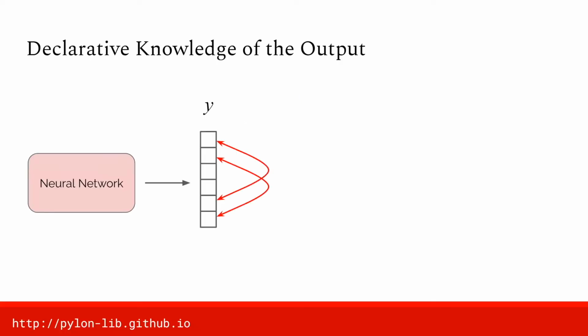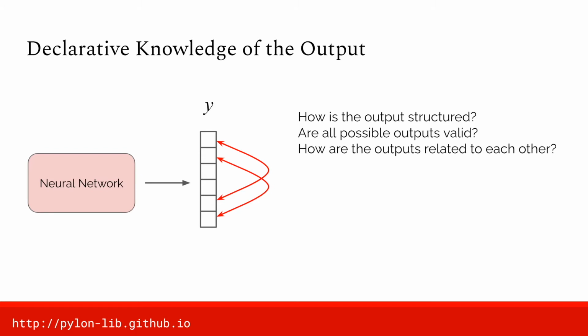Consider neural networks that produce complex outputs, such as sequences, graphs, or even multiple tasks or variables. Now, these outputs are unlikely to be completely unrelated. Often users have knowledge about how this output is structured, which combinations are valid, how these outputs are related to each other and to the input.